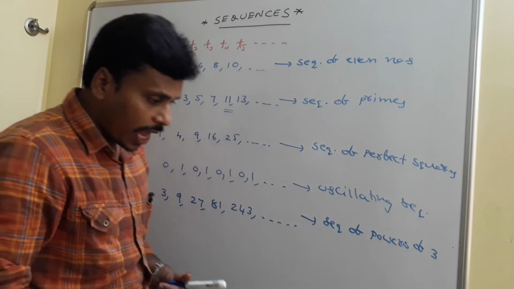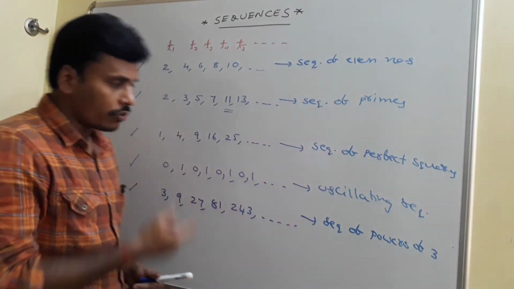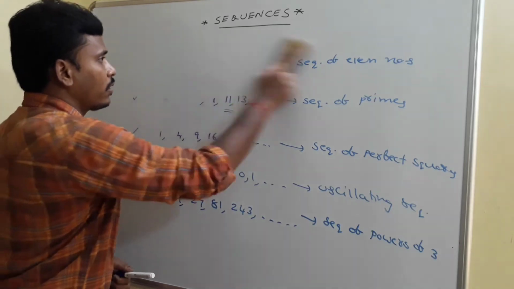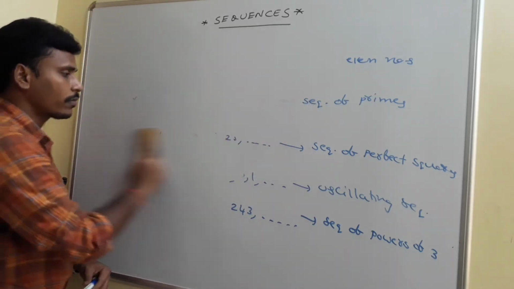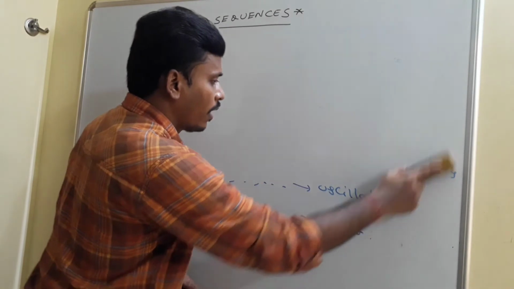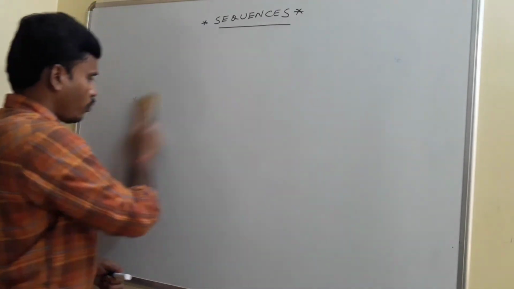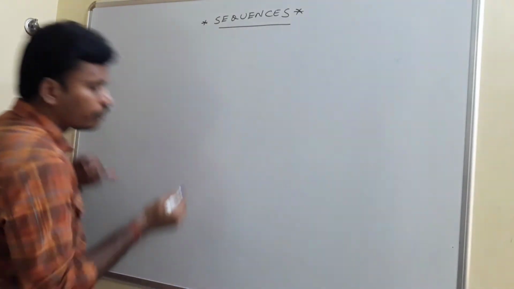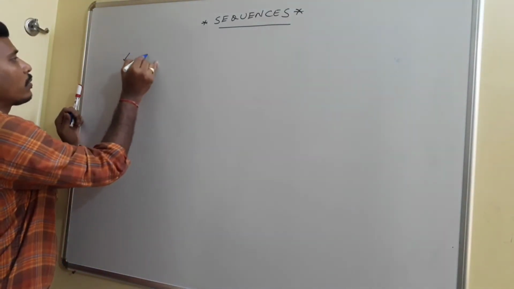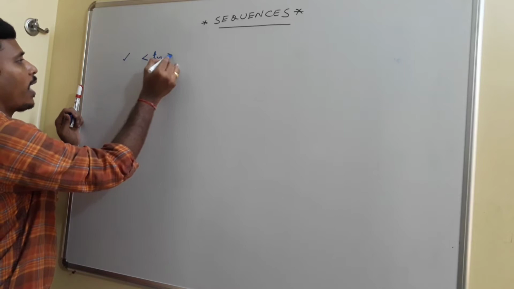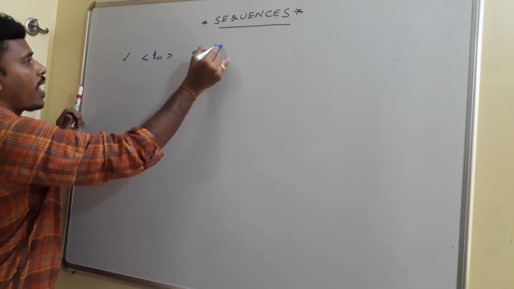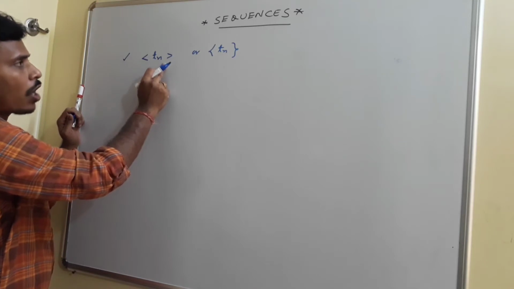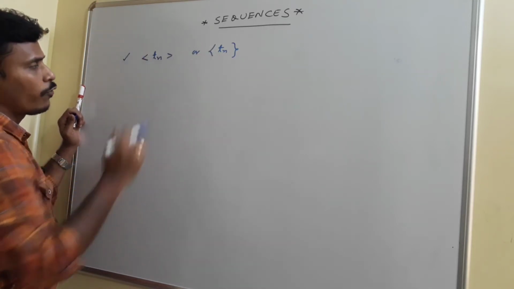And right now, I have a problem to discuss with you. Just have a look here. I will give you a problem regarding these sequences. I am erasing this. See, there are a few problems related to these sequences also, right? The problem I have in my hands is, see, there is a sequence. Usually a sequence is denoted like this or otherwise like this. That means there is a sequence whose terms are T1, T2, T3, T4, like that.